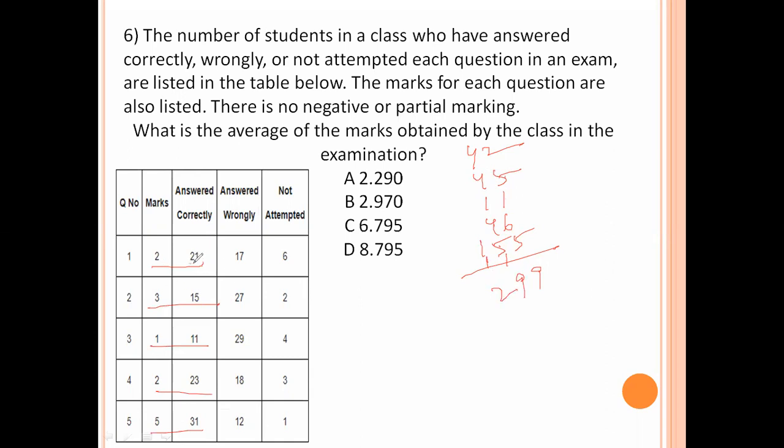Total strength here is 21 plus 17 plus 6, which is 44. 299 by 44 is 6 point something. Option C is the right answer.